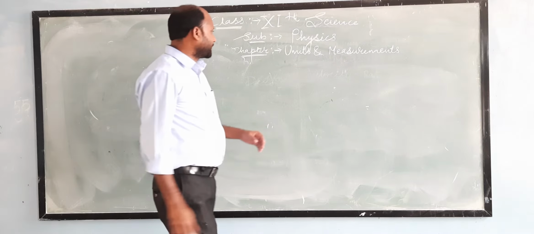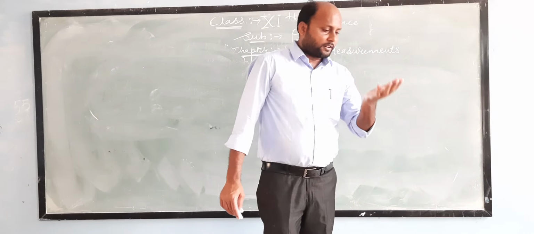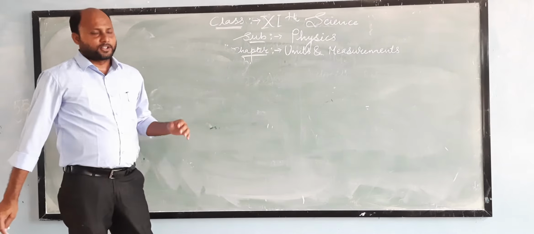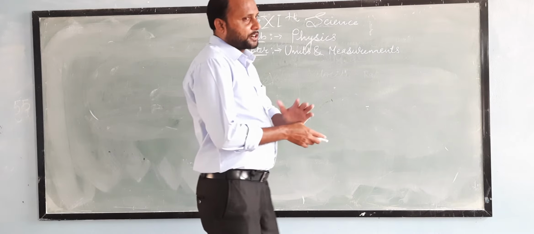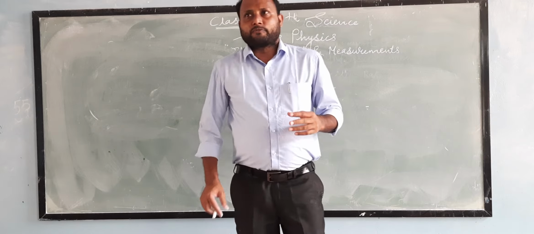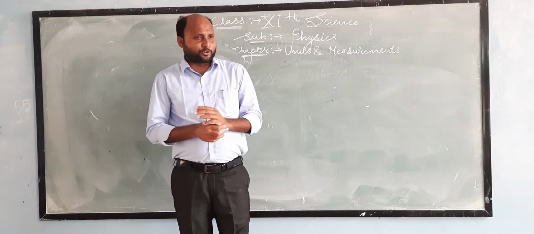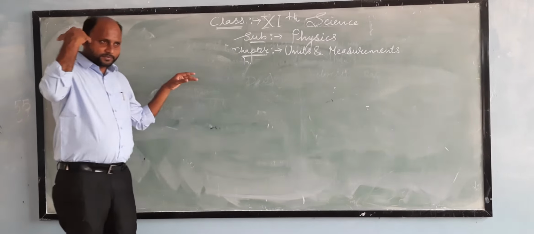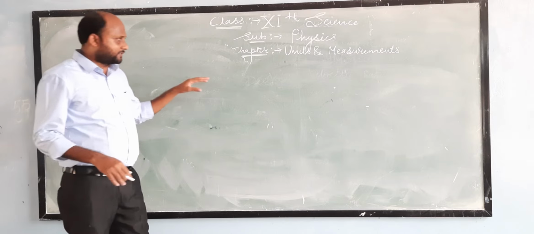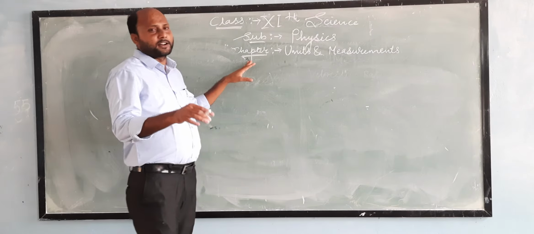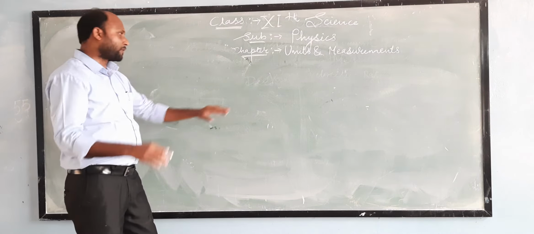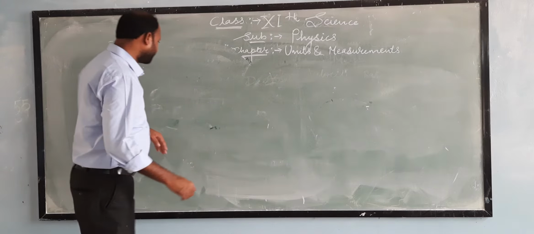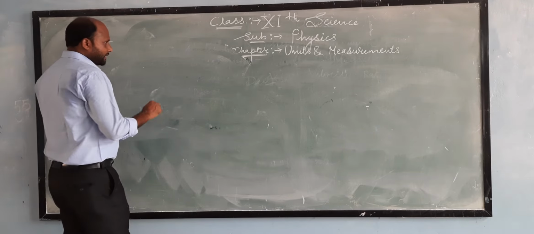So guys, there are a lot of examples we can take for the understanding of derived quantities. For further examples, you can try at your home. If you don't get it, then comment in my comment box so that I can give you the answer of these derived quantities. I'll solve the problem. Now we will move towards the next portion, which is very important.